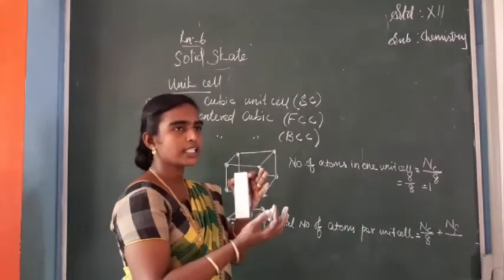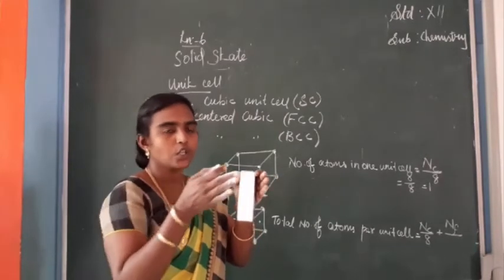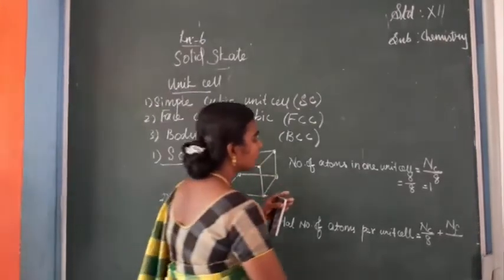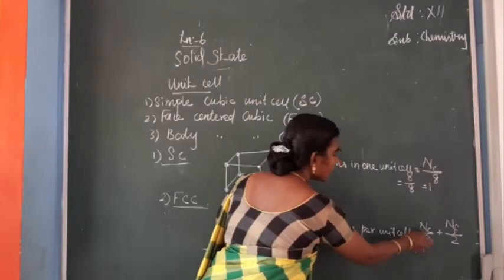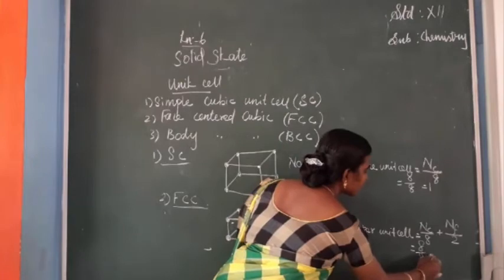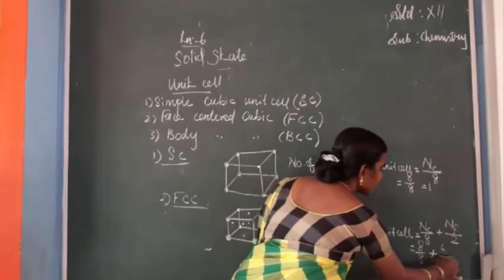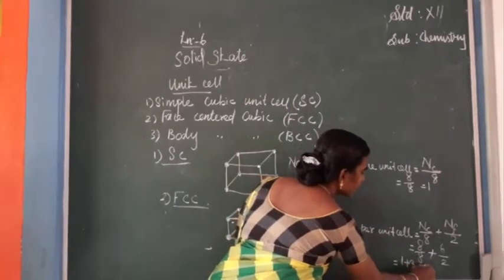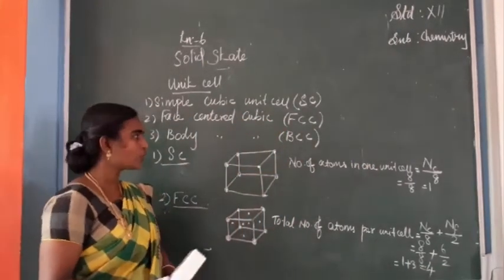As a whole crystal, each face in a particular unit cell can be shared with one more cube, that is 2 cubes can share one face. So this sharing must be 2. So in the calculation, number of corners in a cube 8 divided by 8 plus number of faces in a cube 6 divided by 2, which is equal to 1 plus 3 is equal to 4. So total number of atoms per unit cell is equal to 4.